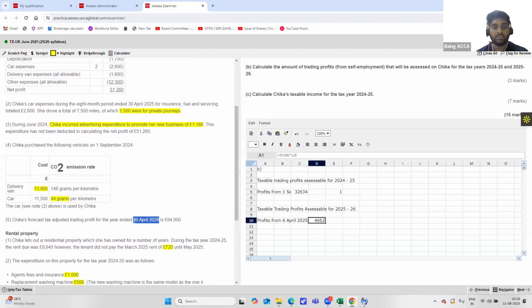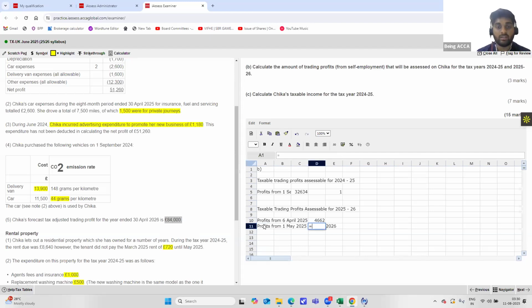So out of this 12 months, we will be taking only 11 months of it, because 1 month will be coming from 6th April 2025 to 30th April from the previous profits that we've calculated, and the 11 months will be coming from this 84,000, profits from 1st May 2025 to 5th April 2026.